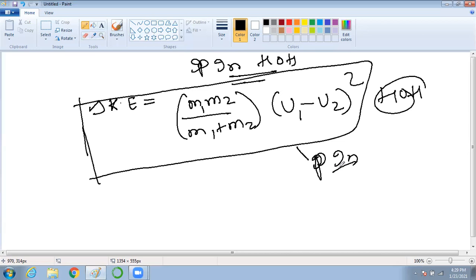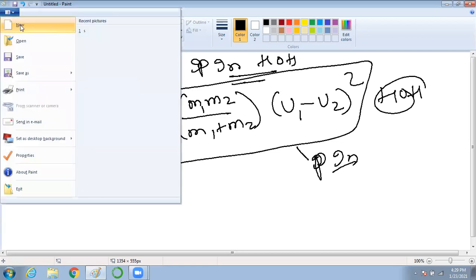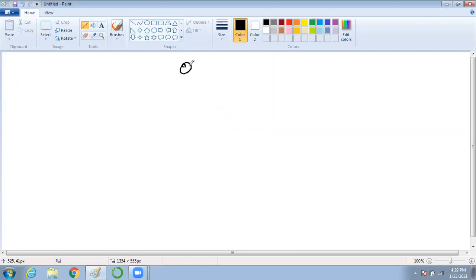Clear? Now we will move to the next topic, that is called oblique collision. Is it there in your syllabus? No, it is not there, but in your JEE it will come, I think. So better learn it.